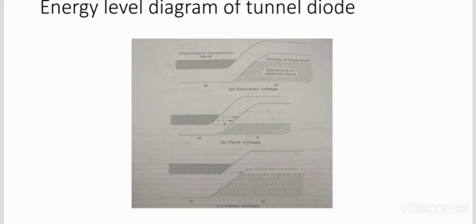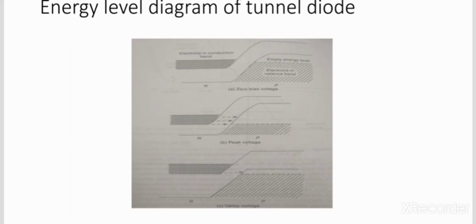Tunneling in the other direction is not possible here, because the valence band electrons on the P side are now opposite to the forbidden energy gap on the N side. This is shown in the second diagram. The energy band diagram is for the peak of the diode characteristics, for the peak voltage, that is the point A. When the forward bias is raised beyond this point A, the tunneling is going to decrease. It is shown in figure C.